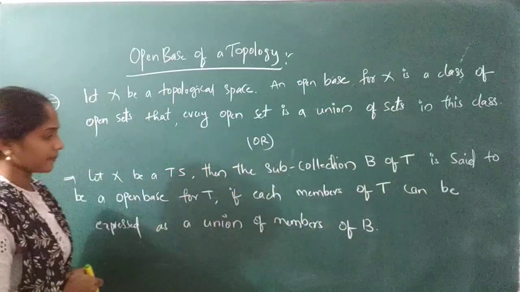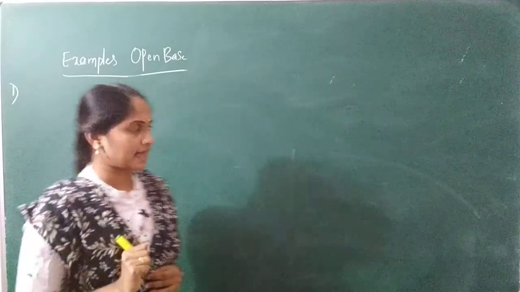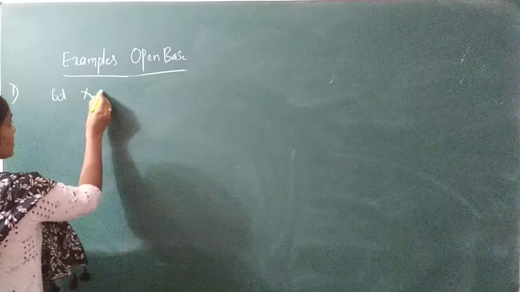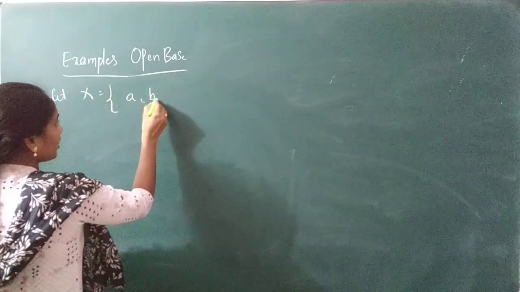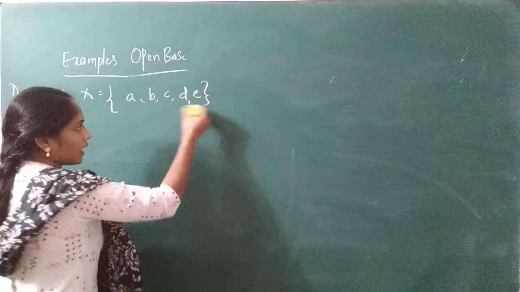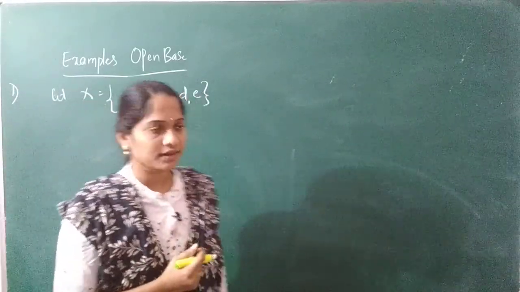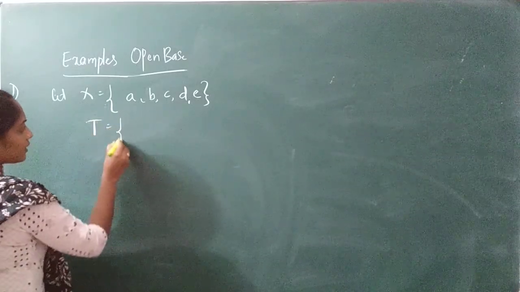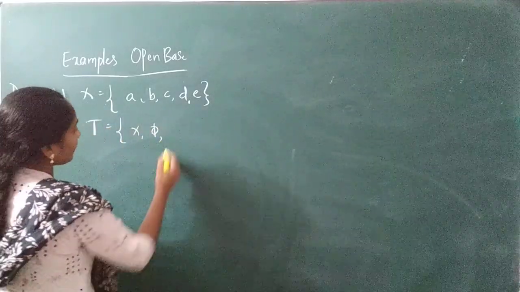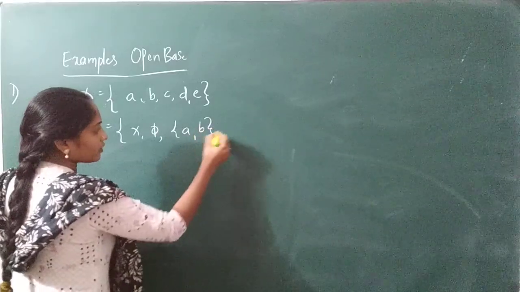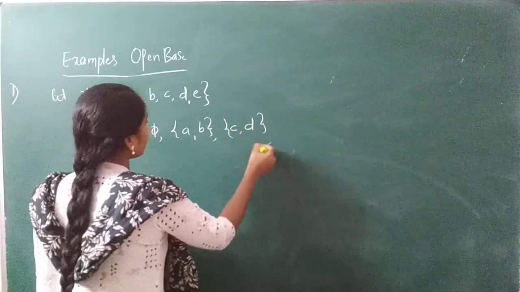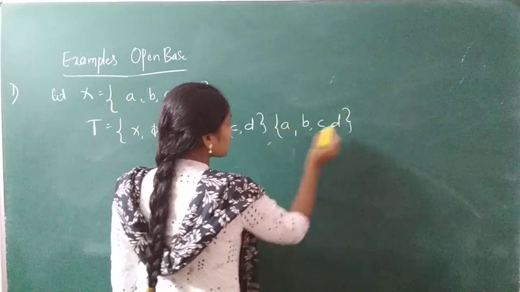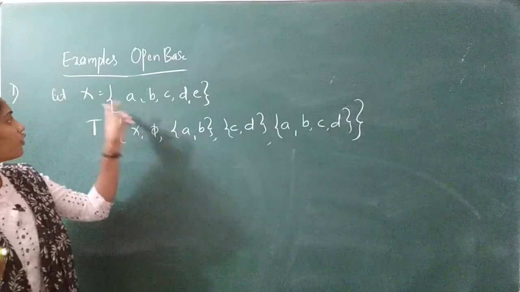Let's see an example. Let us see a small example here for open base. The first example: I want to take the non-empty set X to be {a, b, c, d, e}. I have taken the non-empty set X here, and next I want to take some topology tau, that is {X, phi, {a}, {b, c}, {d}, and next {a, b, c, d}}. So these are some subsets of X, right?